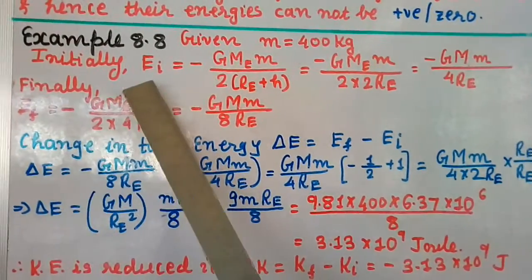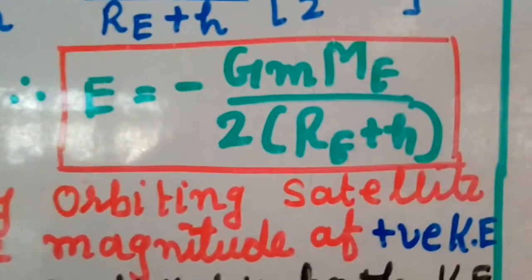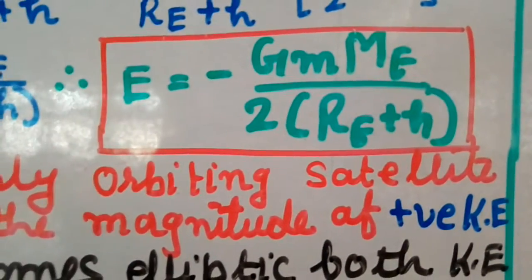We are given the satellite of mass m equal to 400 kg. Now initially, I will use the energy formula we just derived, E equal to minus GMME divided by 2(RE plus H).